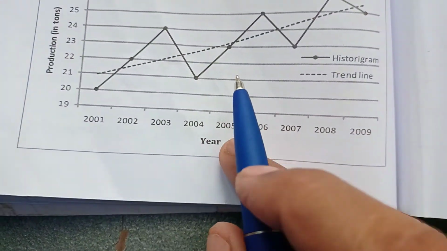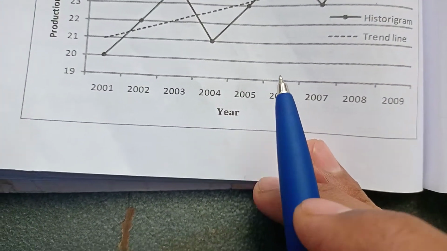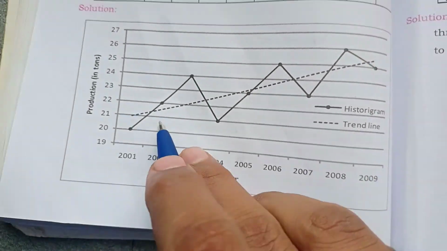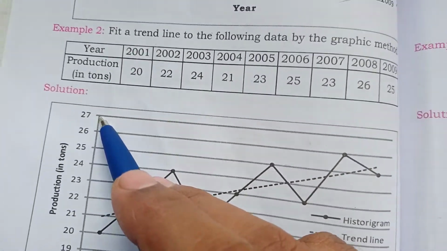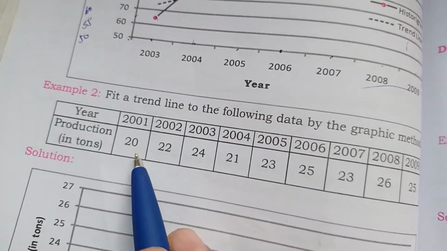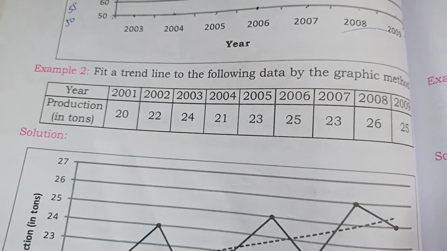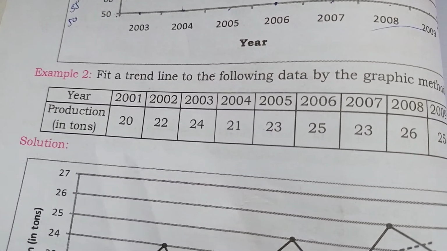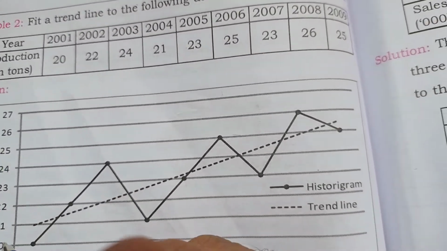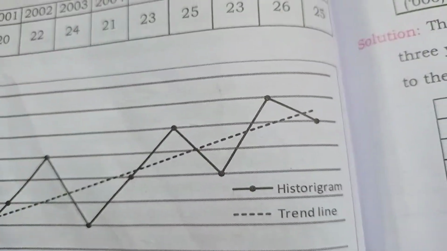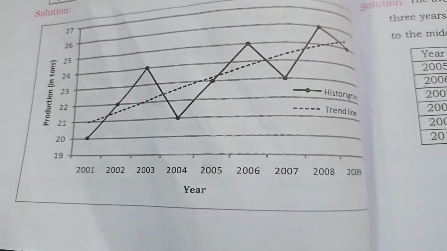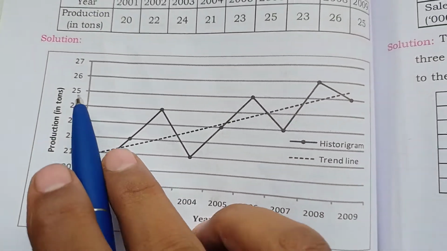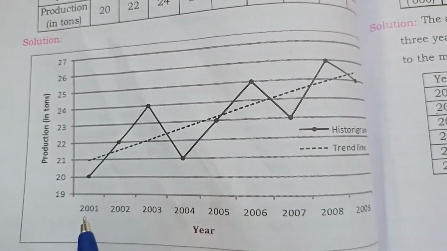We should enter the year on the x-axis and the production on the y-axis. Here the least value is 20,000 and the highest value is 25,000, so I have written 19, 20, 21 like that. At the time of drawing the graph, the data should fit the graph size, right?